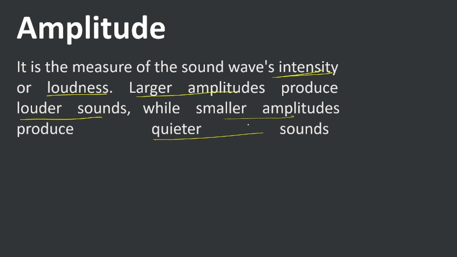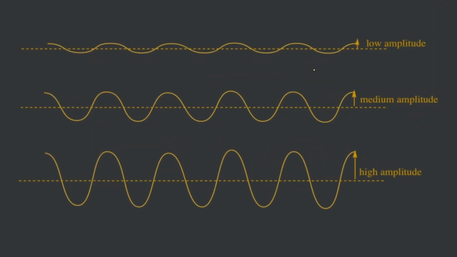Now let's talk about what amplitudes are. Amplitude is the difference from the horizon to the crest. In this case, you can see the difference between horizon and crest is very small and hence it is a low amplitude. This is a medium amplitude and this is a high amplitude. It will be a very small sound like a whisper. This would be a normal talk and this would be when you are screaming someone's name.